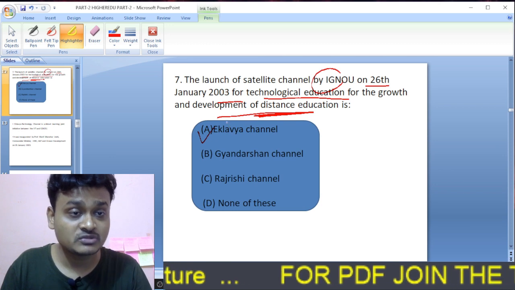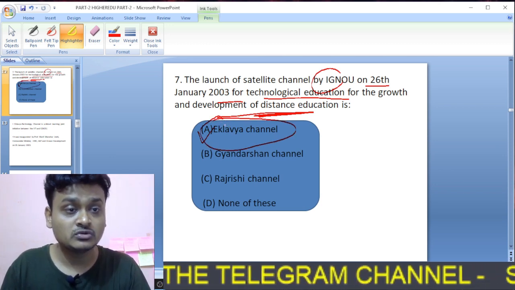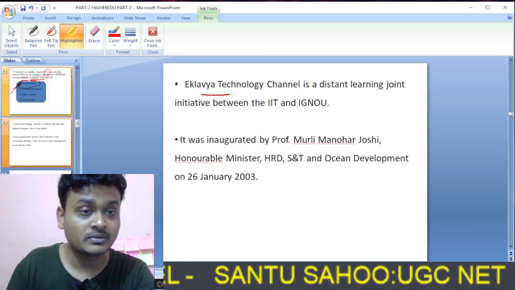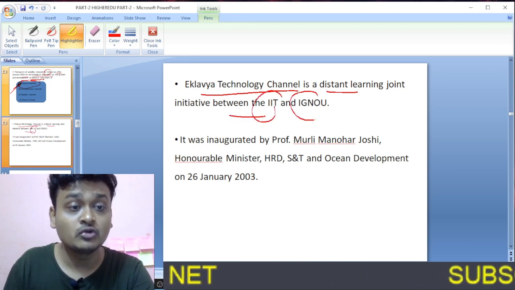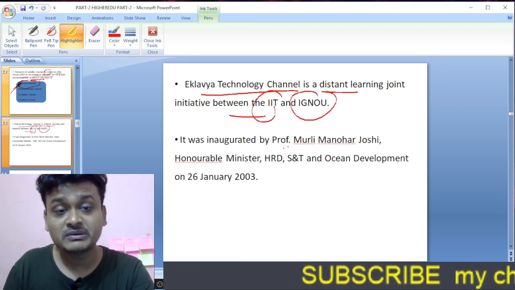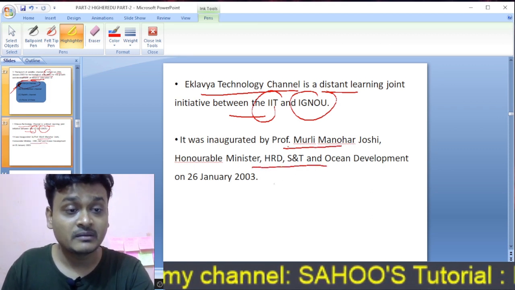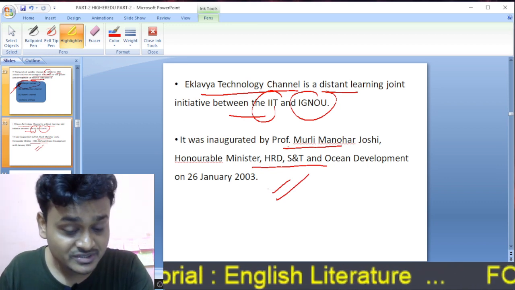Ekalabya channel was launched by IGNOU on 26th January 2003 for the growth and development of distance education. So here A is the right option. Here is the explanation: Ekalabya Technological Channel is a distance learning joint initiative between the IIT and the IGNOU, and it was inaugurated by Professor Murali Manohar Joshi, Honorable Minister of HRD. So it was launched in 2003.